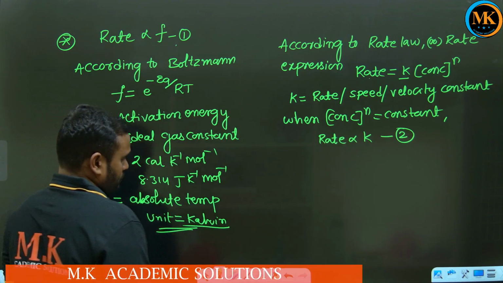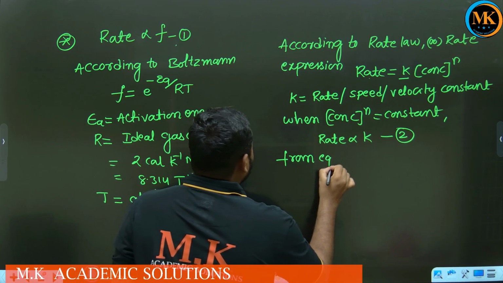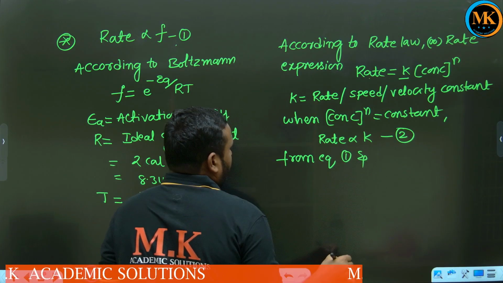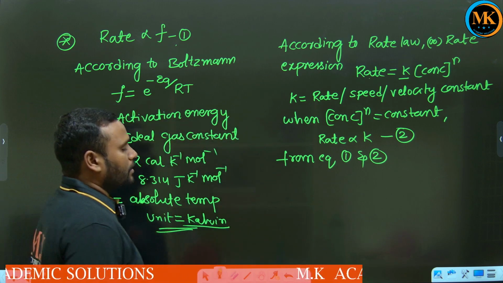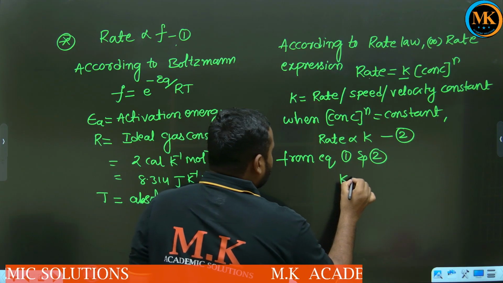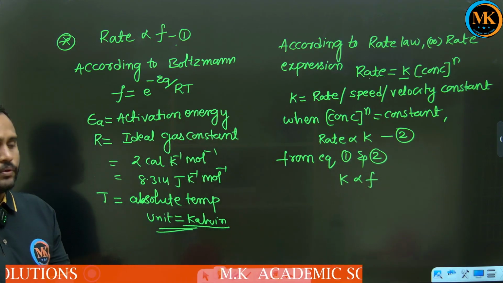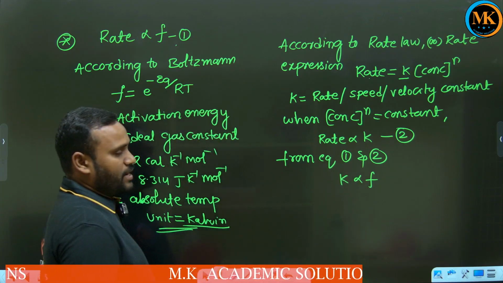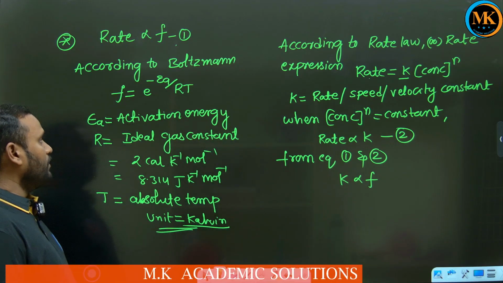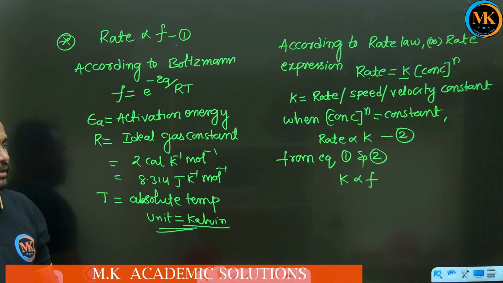Okay, so from equation 1 and 2, what are we going to conclude here? K is directly proportional to F. We know K is the rate constant, F is the fraction of effective collisions. We know the fraction of effective collisions is e to the power of minus EA by RT.